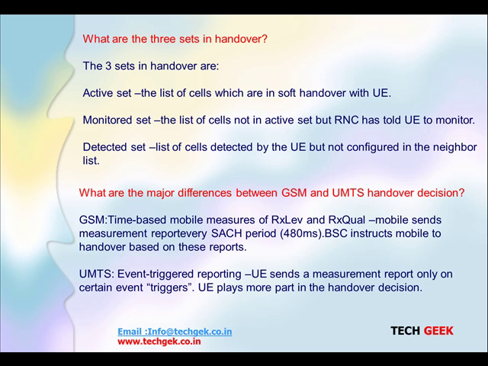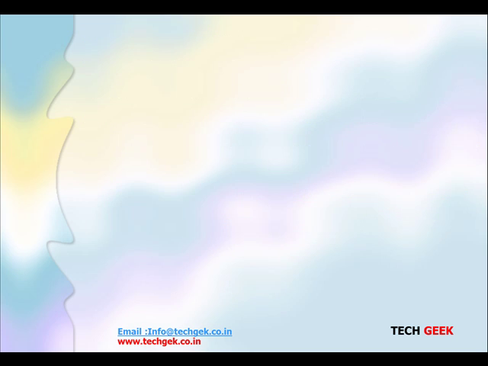But in UMTS, it does not happen based on periodic measurement reports. It happens based on events, through event triggering. The UE sends a measurement report, but only when a certain event triggers. So the UE plays a bigger part in handover decisions, deciding which cells should be added or removed based on the conditions where the events happen. What types of events do we have? We have 1A, 1B, 1C, 1D, 1E, 1F, and so on.